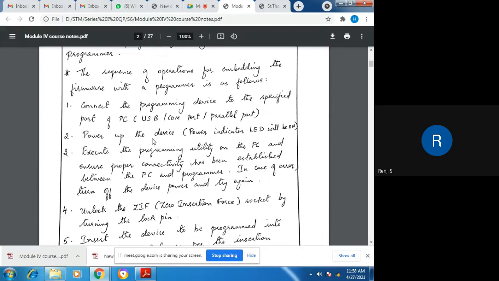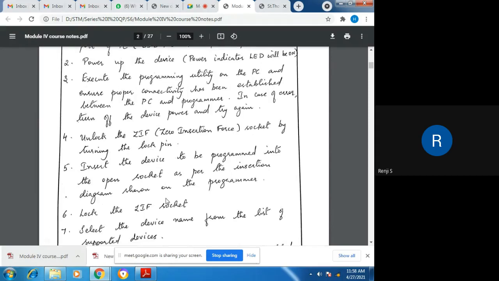On the programmer device, there is a socket called the ZIF socket. ZIF stands for zero insertion force. There are pins to unlock the ZIF socket, so unlock the ZIF socket by turning the lock pin on the programmer device, and then insert the device to be programmed. That is, if you have a memory chip to be programmed, insert that device into the open socket of the programmer device. The method of insertion will be given in the instruction manual of the programmer. After insertion, lock the ZIF socket.